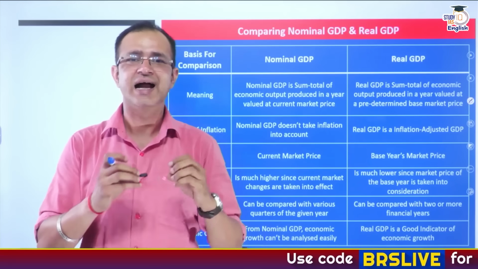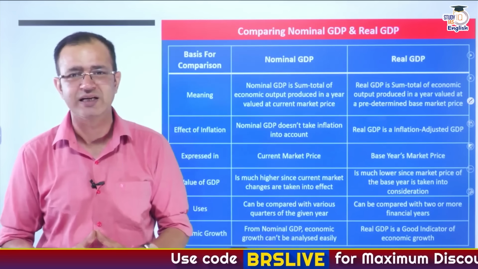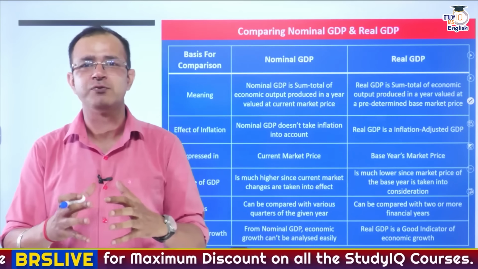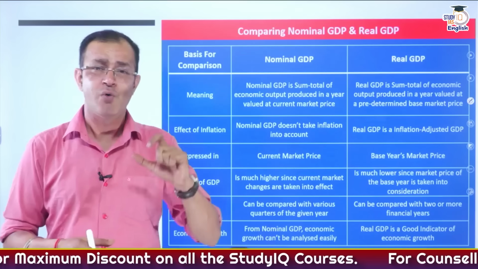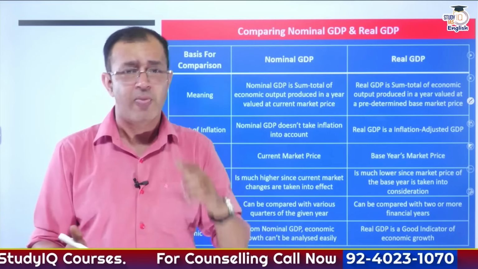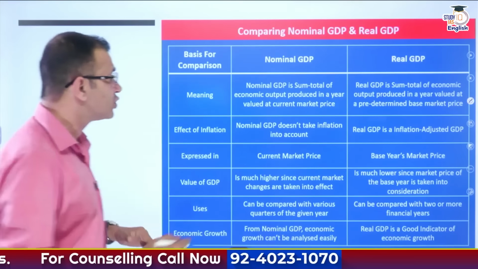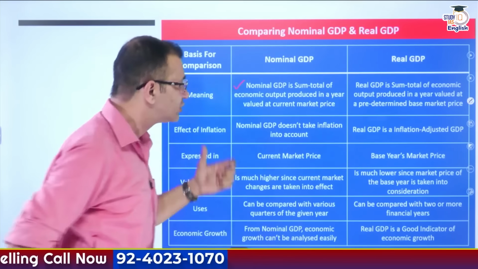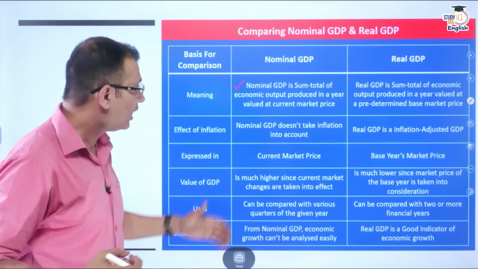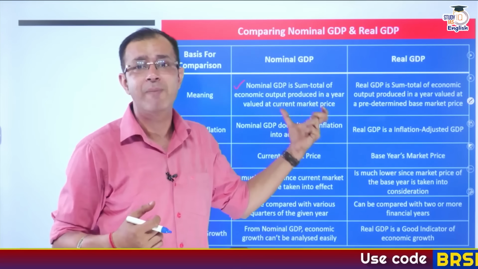Now, over here, there is a term that we have used repeatedly, and that is nominal GDP. There are two kinds of GDP calculations. One is nominal and the other one is real. Now, what is the difference? Nominal GDP is basically the total economic output produced in a year valued at current market prices.